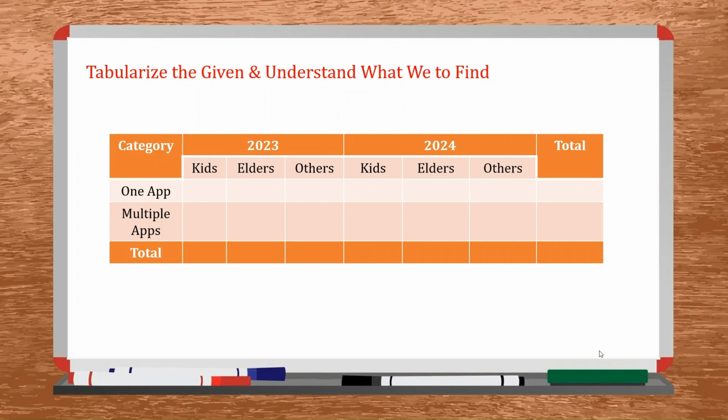So we know that in 2023 there are certain subscribers divided into three categories: kids, elders, and others. Same in 2024. There is an increase in subscribers between 23 and 24 by 10%. And also, out of all the subscribers, some might be using one app, while others might be using multiple apps. So this is what we have tabularized, and all we need to do is fill out this particular table, and we will have a solution.